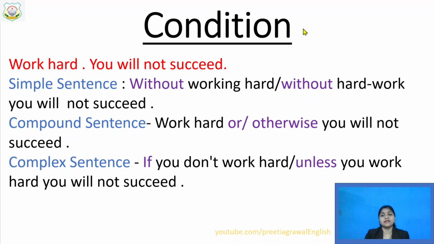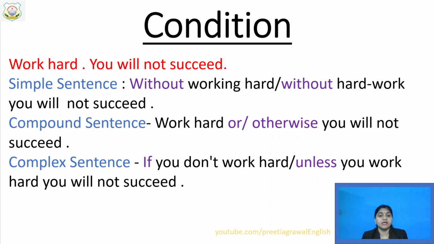Now if there is any condition and you have to change it into simple, compound or complex, your sentence will be in this way: work hard, you will not succeed. Suppose this is the sentence. Now the same sentence you can change into a simple sentence without using any conjunction, making it a single sentence.